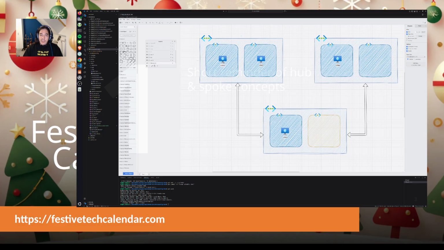Do we have connectivity between a VM in one spoke and a VM in another spoke? By default, no, because the network peerings are not transitive, so that means that we don't get routes for networks that are not directly connected to another network. To get routing, we need to add a custom configuration.